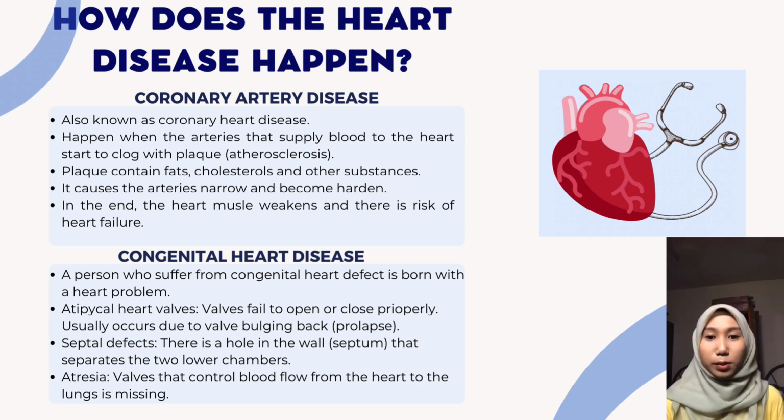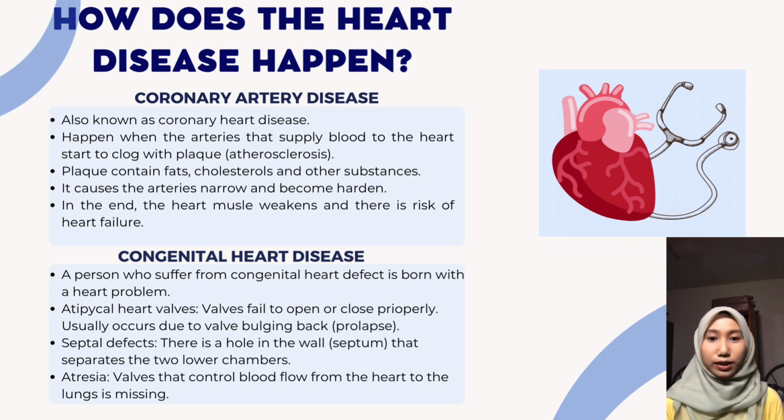Congenital heart disease. A person who suffers from a congenital heart defect is born with a heart problem. There are many types of congenital heart defects, including atypical heart valves. Valves fail to open or close properly or may leak blood. This usually occurs due to a valve flap bulging back, which is called prolapse. Second, septal defects. This is a birth defect of the heart in which there is a hole in the wall, called the septum, that separates the two lower chambers, called ventricles, of the heart. It allows oxygen-rich blood to move back to the lungs and not be pumped to the rest of the body.